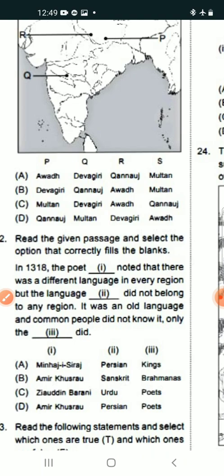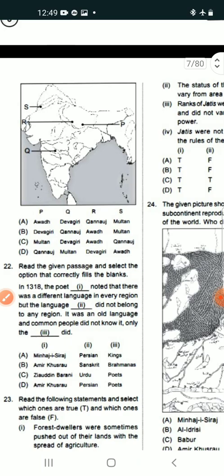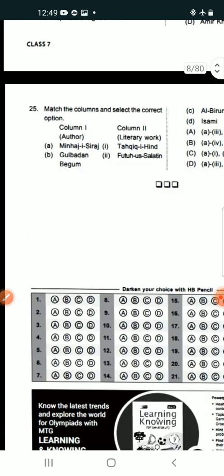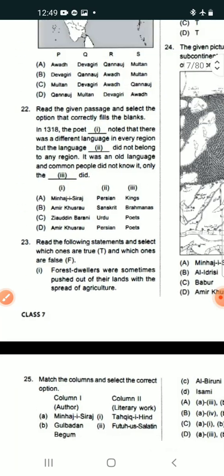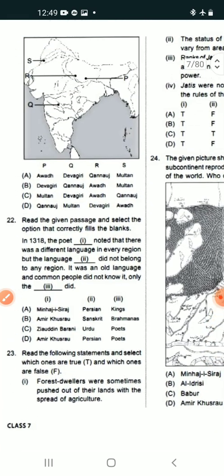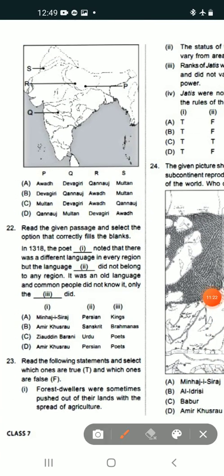So which is the correct answer? The correct answer is option A. First is Awadh, then Devagiri, then Kanauj, and after that Multan.